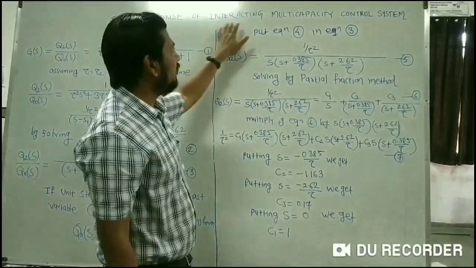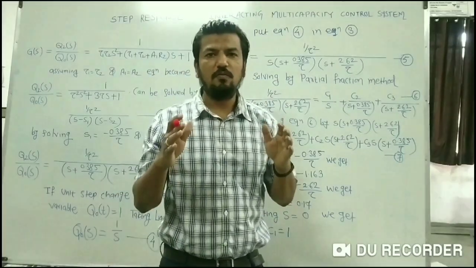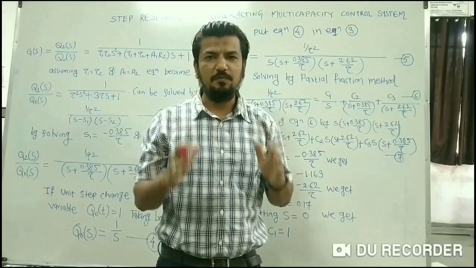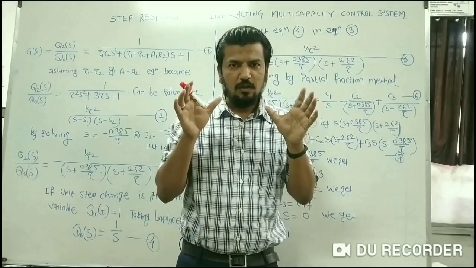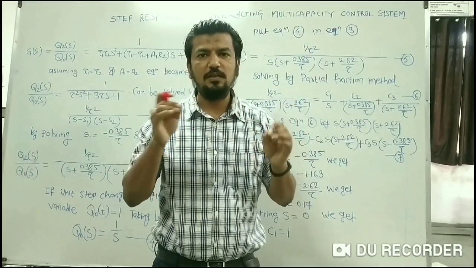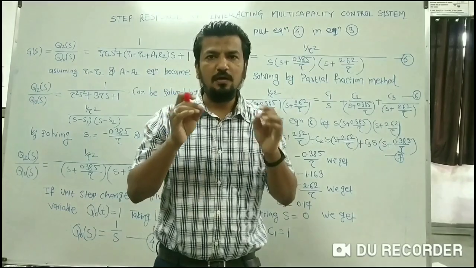Now what is an interacting multi-capacity control system? As I have explained in my previous lecture, interacting multi-capacity control systems are defined as systems in which the head in both the tanks is interacting with, or dependent on, each other.